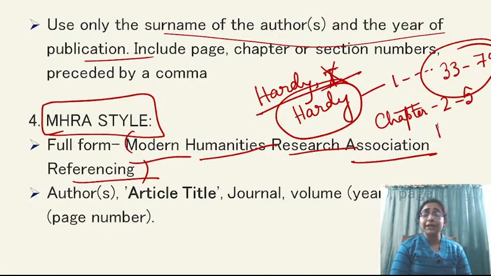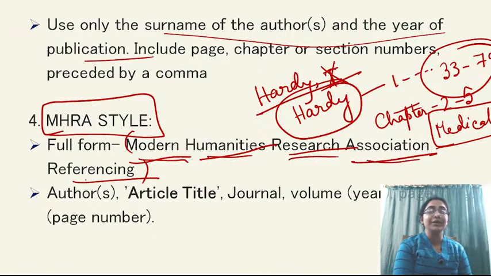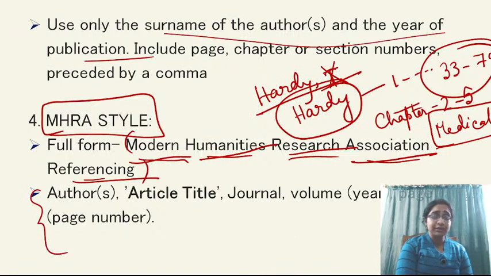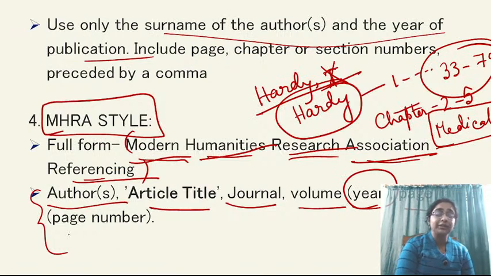वो जो मैंने फुल फॉर्म बताया मेडिकल से रिलेटेड, दैट इज एक्चुअली इन जनरल फुल फॉर्म, बट इन लिटरेचर वो फुल फॉर्म नहीं होगा। लिटरेचर में फुल फॉर्म यही है, मॉडर्न ह्यूमैनिटीज रिसर्च एसोसिएशन रेफरेंसिंग। So what is this style of citation? First of all, you need to give the name of the author, then article title, then journal name, then volume, publication year within bracket, then page range, then page number.